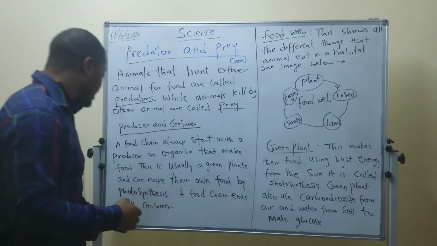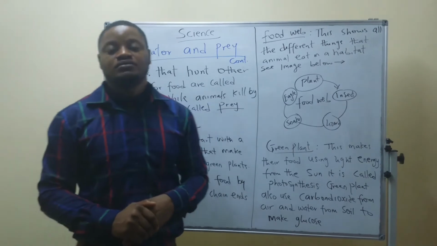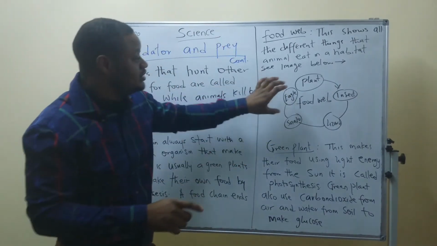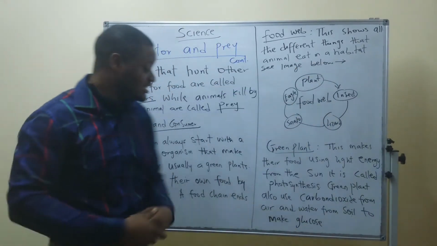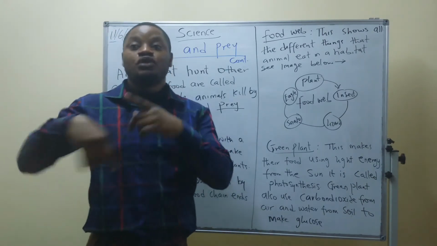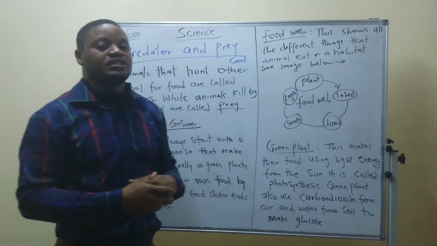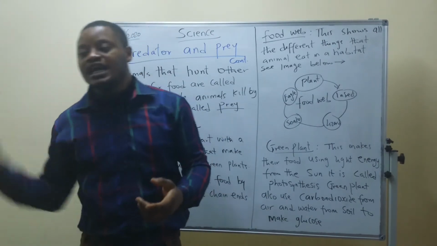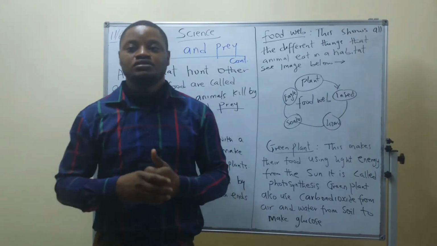A food chain ends with a consumer. That is the diagram. Here is a food chain. It starts from the producer and ends at the consumer.